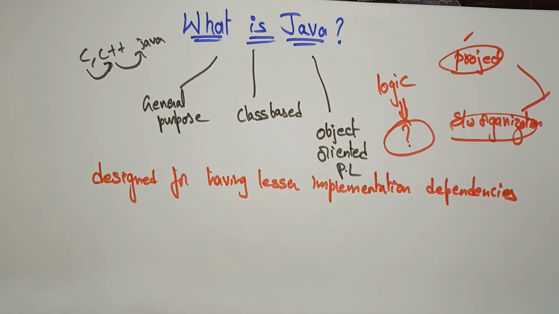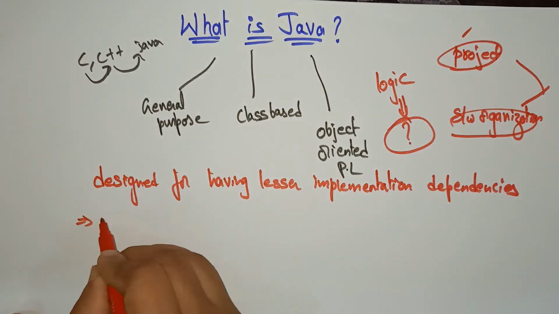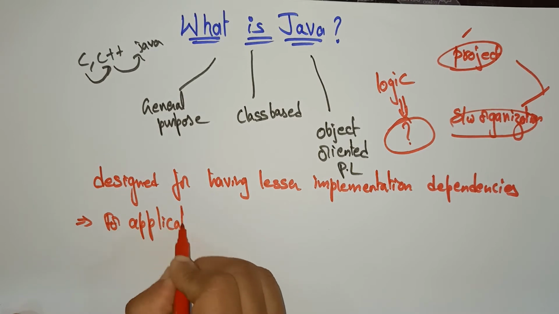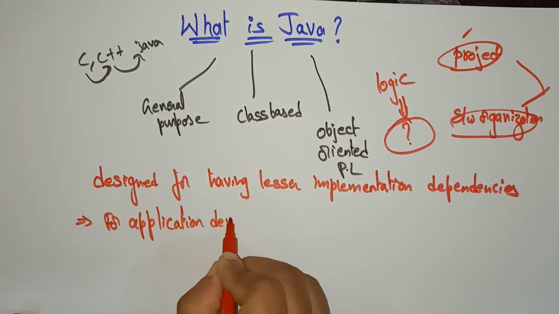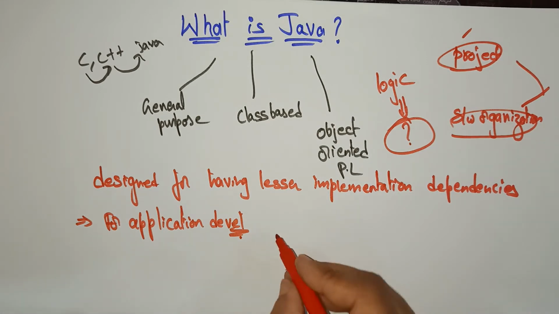No need to write code for each and every word, each and every statement, each and every method. It has so many built-in functions. So Java is designed for having lesser implementation dependencies. For application development, if you want to develop any application, it is a computing platform.